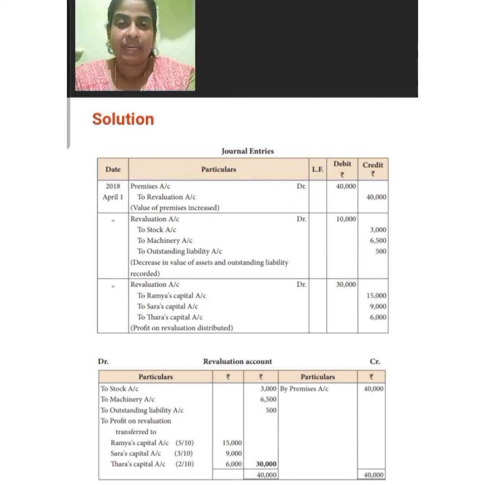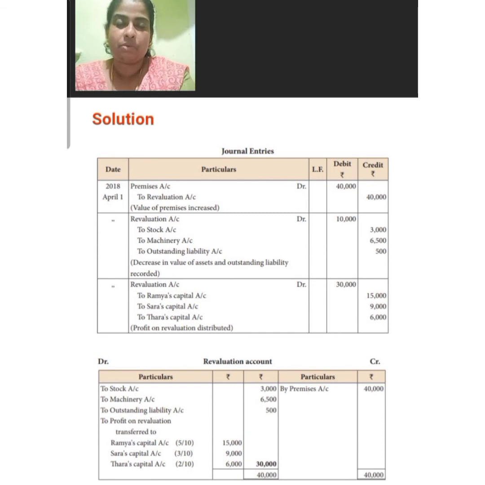Next step is to journalize these transactions. For journalizing, the same rule will be applicable. So first we want to draw the format of the journal. Then enter the first transaction, that is premises value increases. The entry will be premises account debtor to revaluation account. Next, write the entry for depreciation of stock and machinery. The entry will be revaluation account debtor 10,000 to stock account 3,000, to machinery account 6,500.